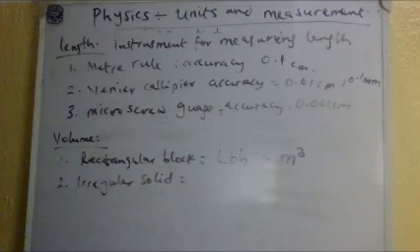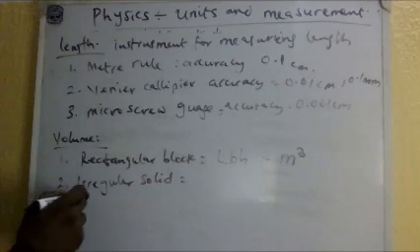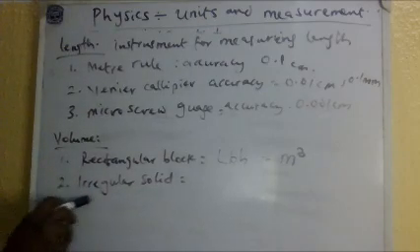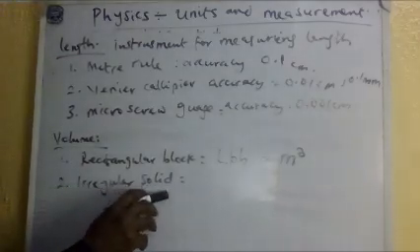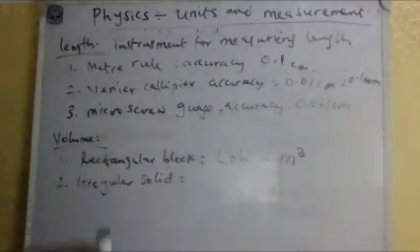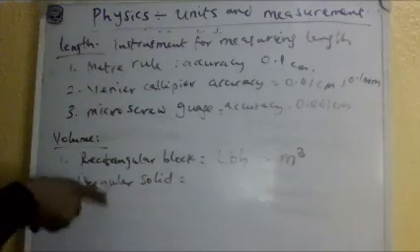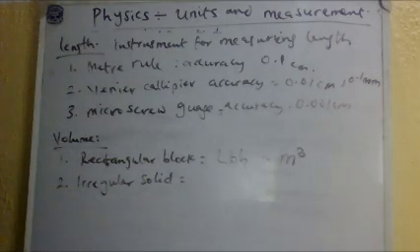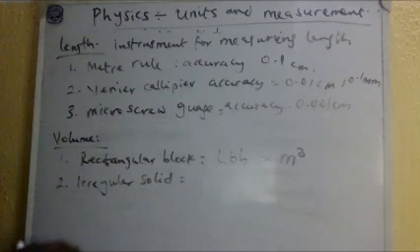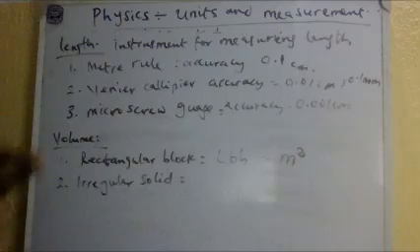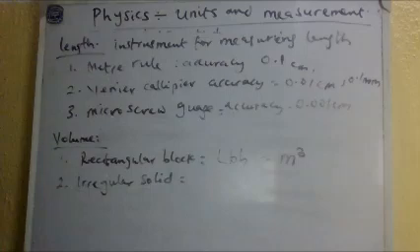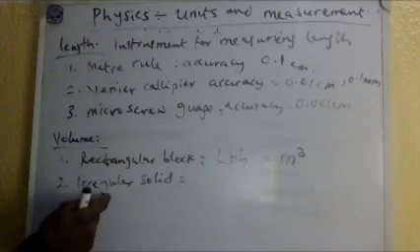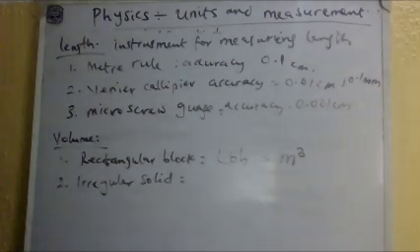But for irregular solids, how do we measure the irregular solid? We do so by immersing this irregular solid inside a liquid that will not dissolve it. And the displacement, that volume that is displaced, is what you will now measure and equate it to the irregular solid volume.